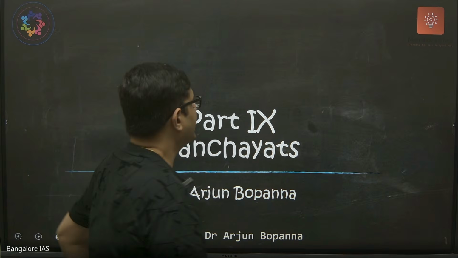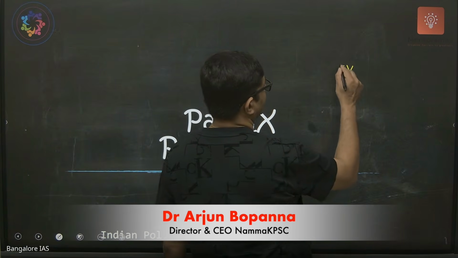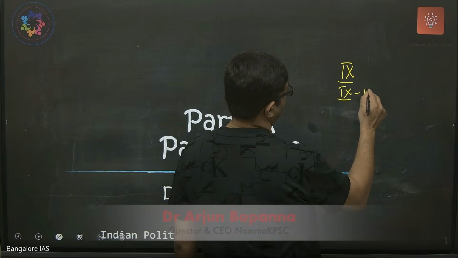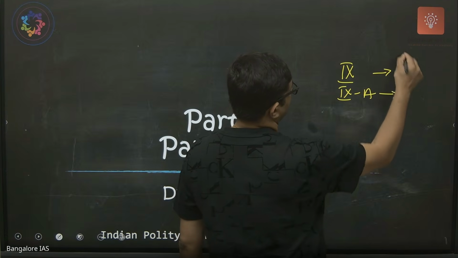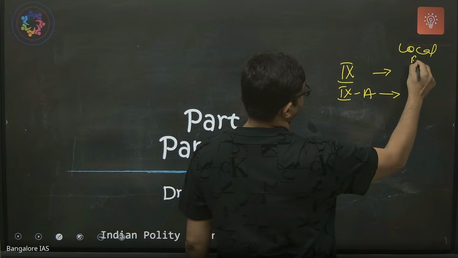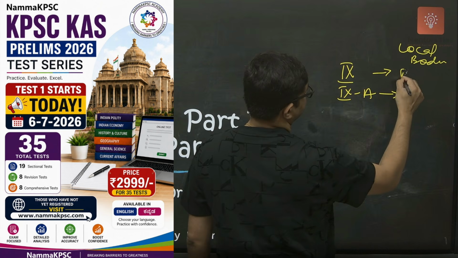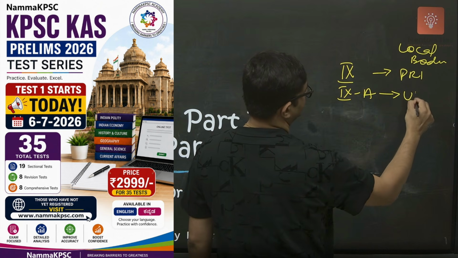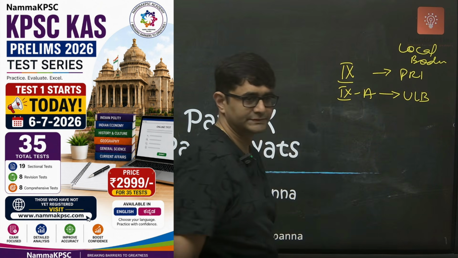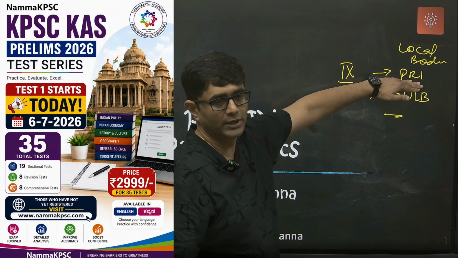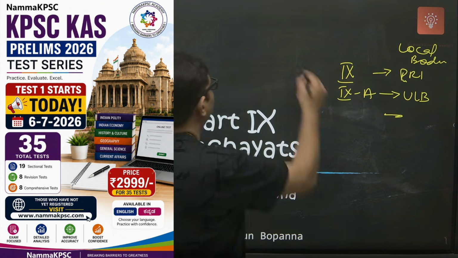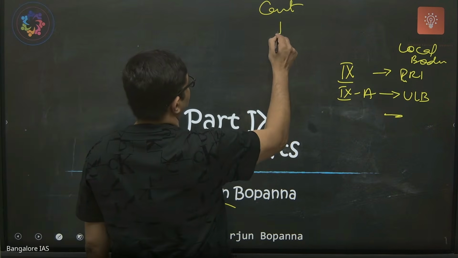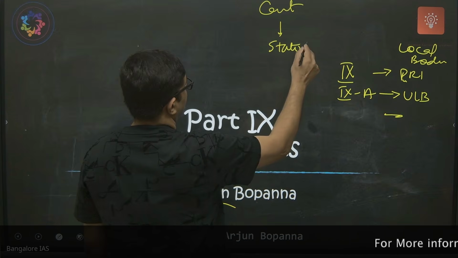So part 9 and 9A. Two are there. Both are local bodies. One is Panchayati Raj Institution, the other is urban local bodies. Urban bodies and rural bodies. So we finished with the center, we finished with the state and union territory.